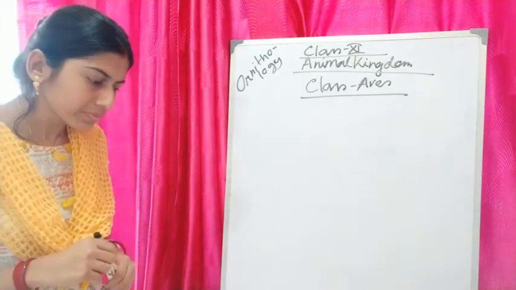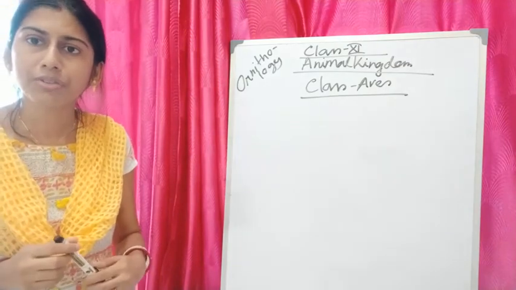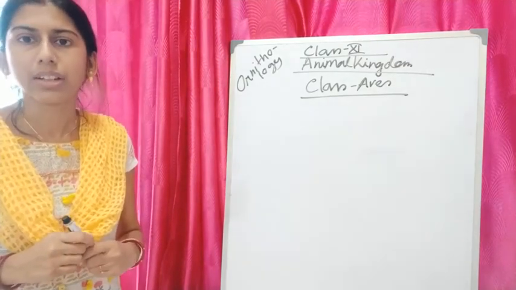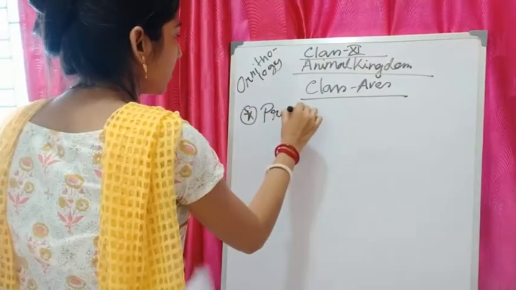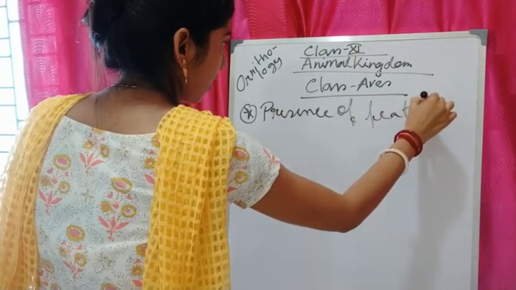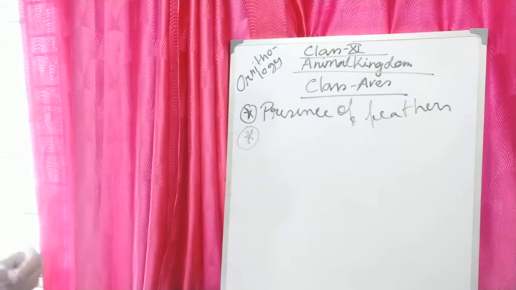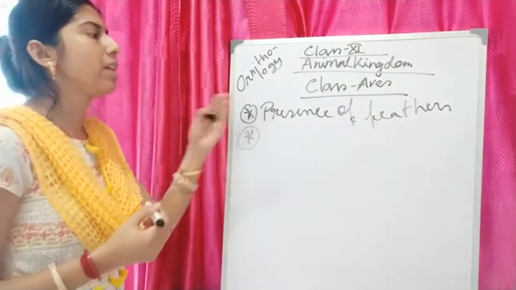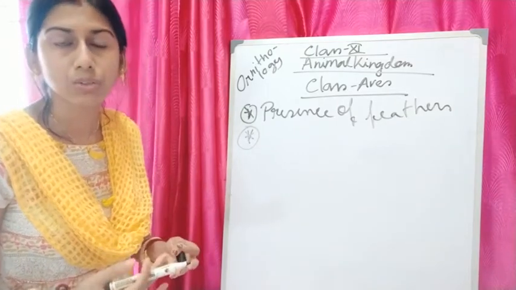Their body is covered with feathers. That means presence of feathers is the main criterion of class Aves. They can be divided into two: some birds can fly and some birds cannot fly.